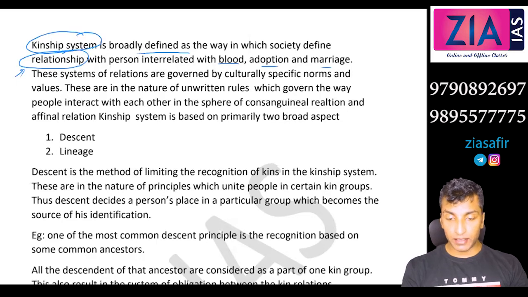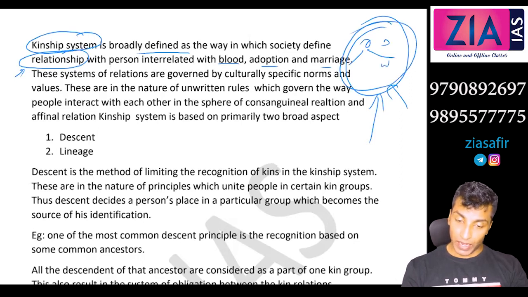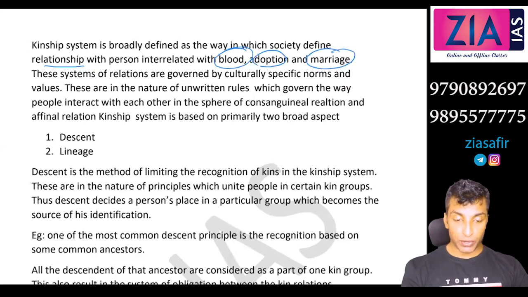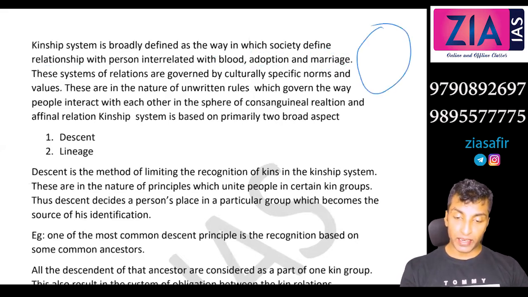So if I am saying this is my kinship system or this is my kin group, I'm talking about my father, my mother, my cousins, okay, all my relatives. Even my wife's family also. So all these are actually part of your kin group. So the kinship system concept is broader. It is connected with relationship with other persons. It can be blood relation, your brothers, sisters, cousins, etc. It could be adoption, it could be marriage. Okay, so kin group will actually decide the relatives. So it's a wider kin group.